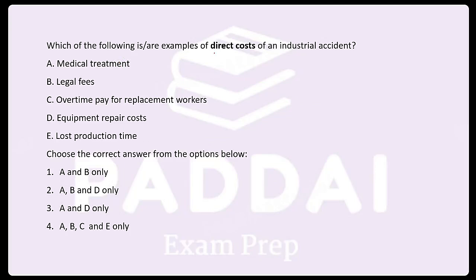Which of the following are examples of direct cause of industrial accident? Direct, indirect. Direct, which are visible. You know this is going to happen and this is visible. Indirect, which are not visible but they get affected. Accident affects. ठीक है? Medical treatment, legal fees, overtime pay or for the replacement of the workers, equipment repair cost, loss of production time. So you have to answer here what are direct cost.